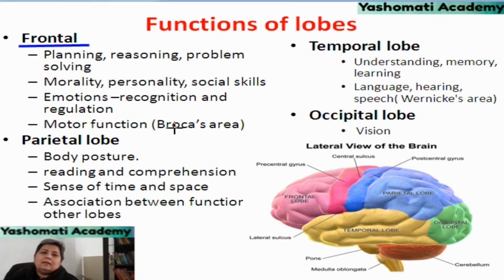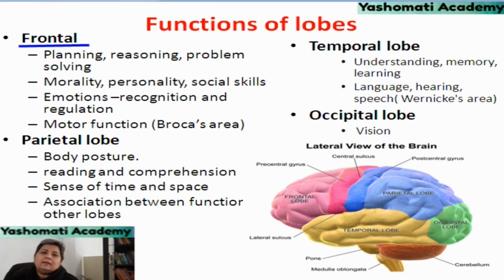So to start with, we should remember that activities like planning, reasoning, problem solving, morality, personality and social skills, emotions and motor functions are functions located at the frontal lobe, and this is the part which is present in the front, just beneath the forehead. So this part is related to these functions.